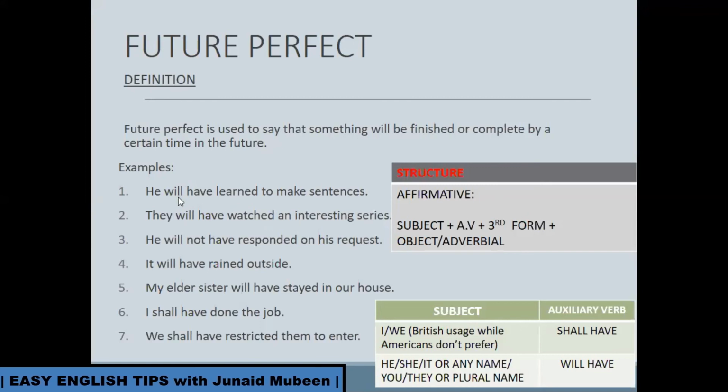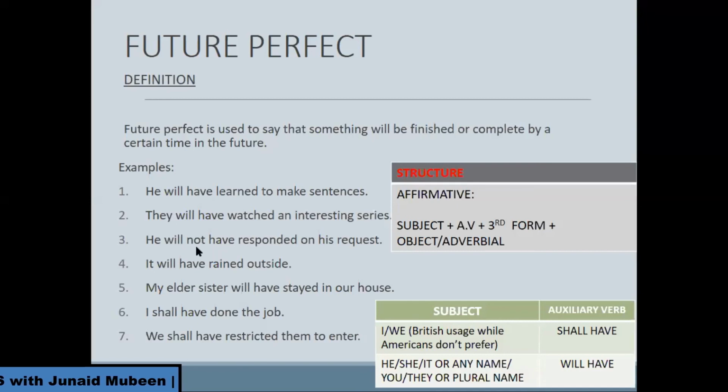The auxiliary verb will have we are using, and after will have, we are using the past participle form of verb, which we can say is the third form of verb. Okay, past participle form of verb equals third form of verb. As you like, you can say the third form or the past participle form of verb. Okay, so they will have watched an interesting series. He will not have responded to his request. This is the same sentence which we have used in the simple and the continuous, but it is changed accordingly.